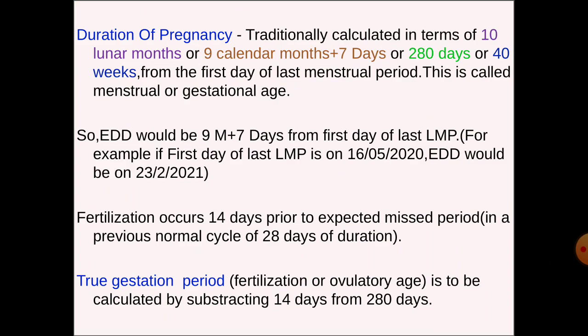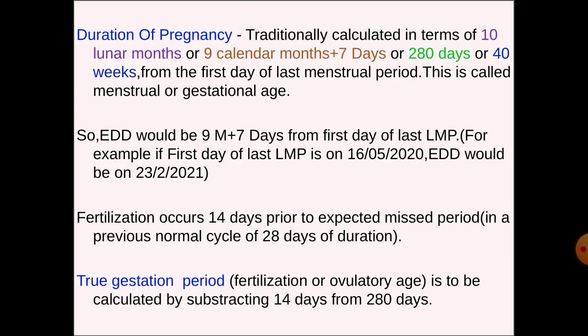From this, we can calculate the expected delivery date. So, the expected delivery date would be 9 months plus 7 days from the first date of last menstrual period. For example, if the first date of the last menstrual period is on 16th May 2020, the expected delivery date would be on 23rd Feb 2021.